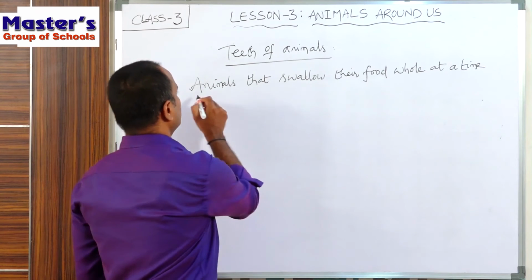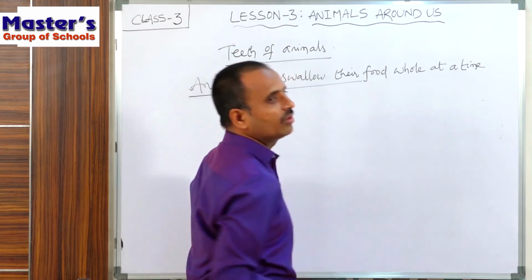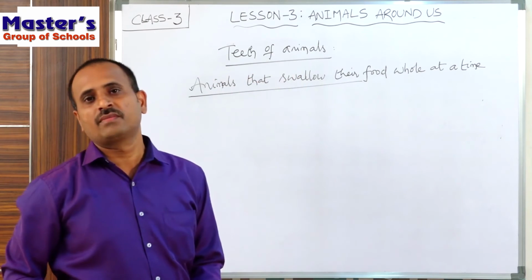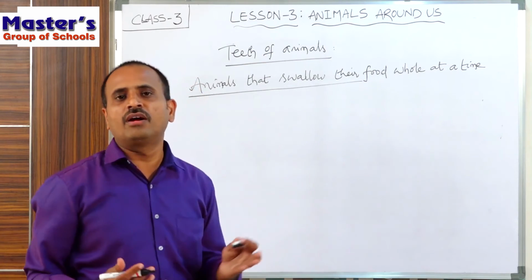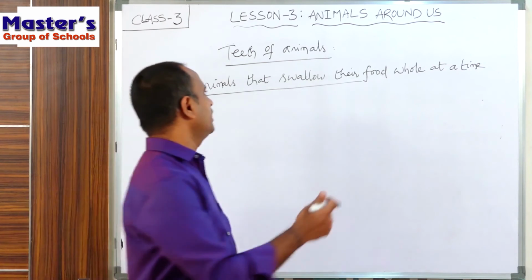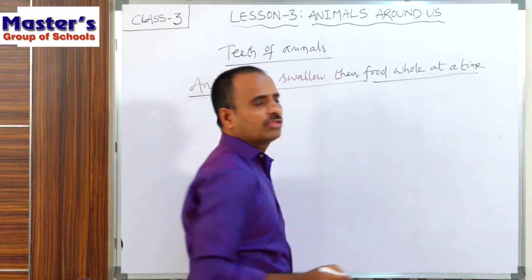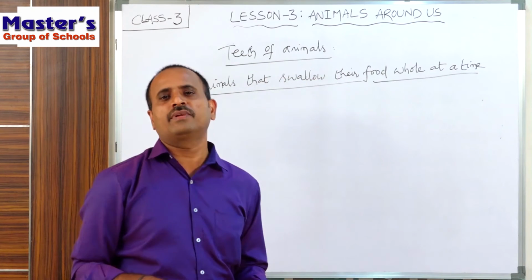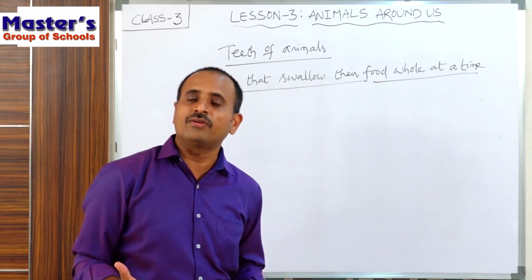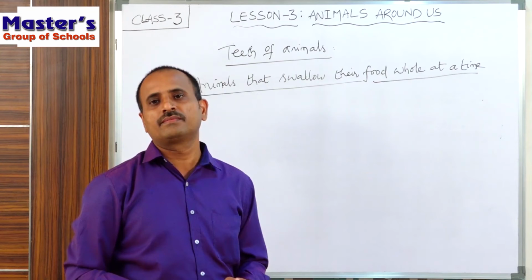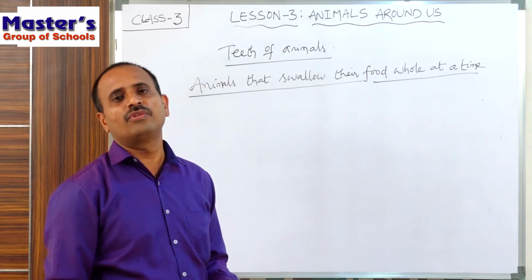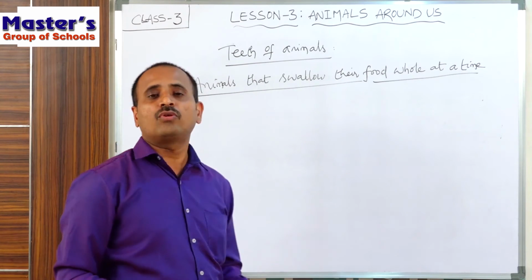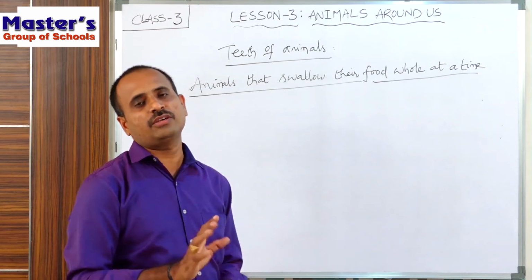These animals do not chew the food like herbivores and like squirrels and rats, because these animals do not have any teeth. That's why these animals swallow the food whole at a time, and they bring their food totally to their stomach. They do not have teeth, that's why they do not chew the food. They swallow the total food at a time into their stomach.